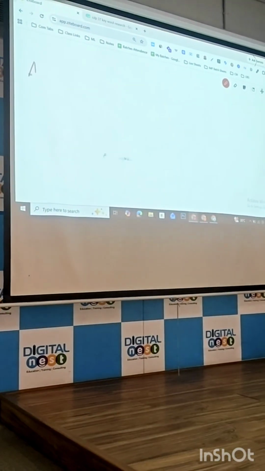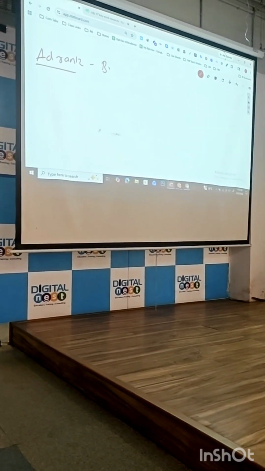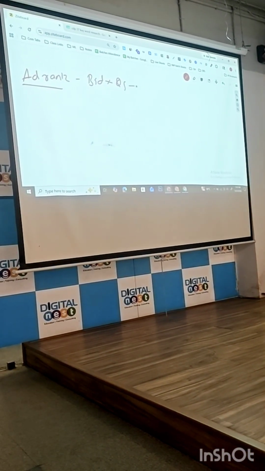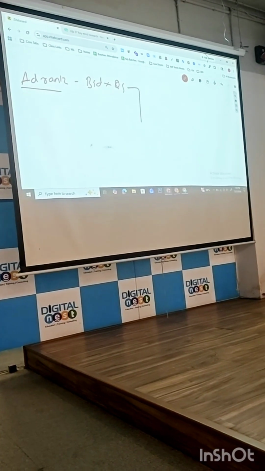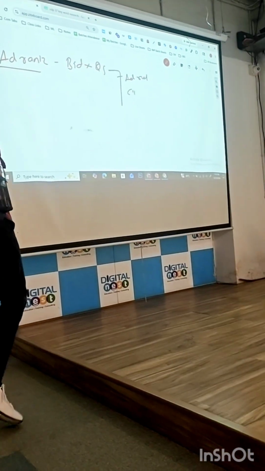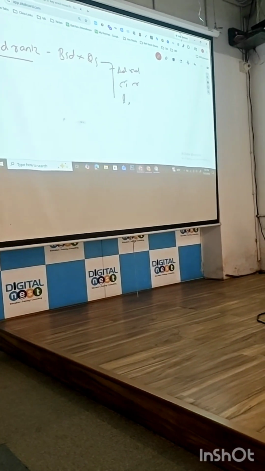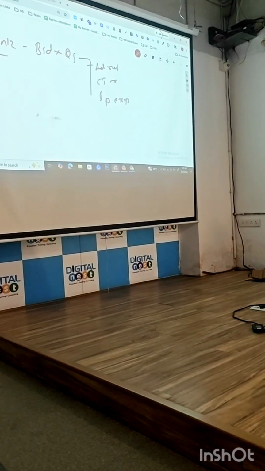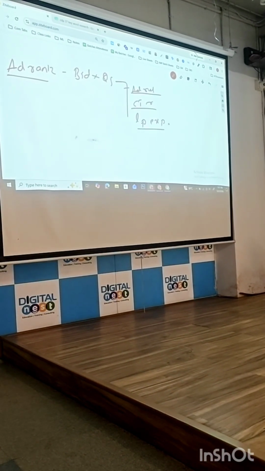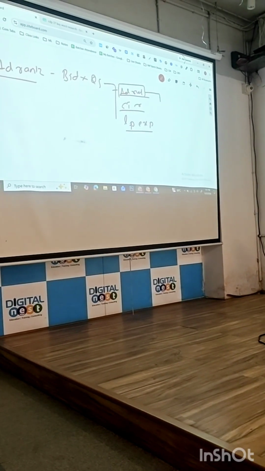Now, how is ad rank calculated? Bidding into quality score. What are the factors of quality score? Ad relevance, CTR, landing page experience. Ad relevance, CTR and landing page experience. Okay.